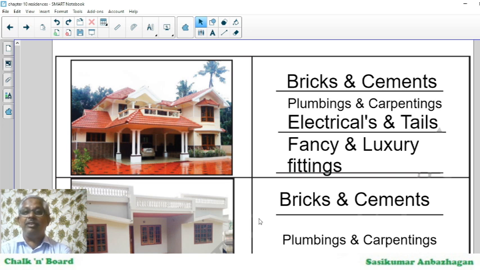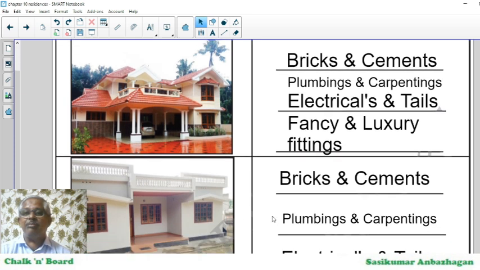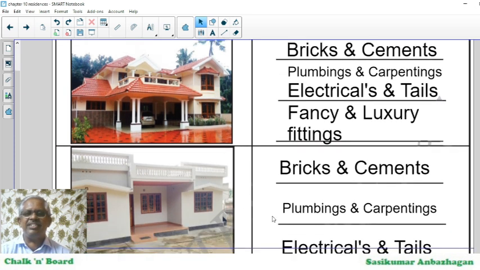And then we have electricals and tiles. When I say electricals, you have all the switches, all very good electrical instruments like washing machine, fridge, and so on. And then tiles. When we have tiles, we not only have tiles on the ground but also on the walls. We have them pasted everywhere in present houses. And secondly, we have a concrete house which is of a single floor. All the equipment, luxuries and fancies will be lesser in this kind of house.